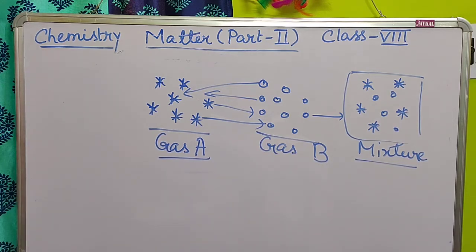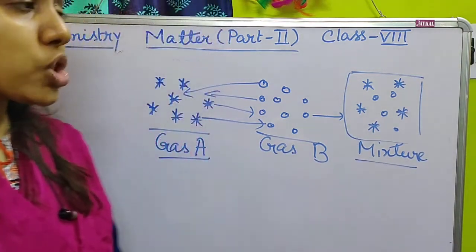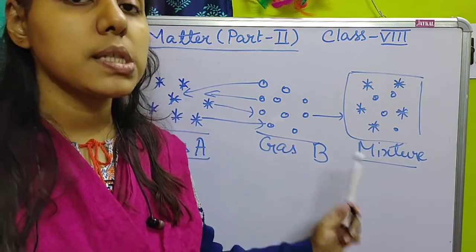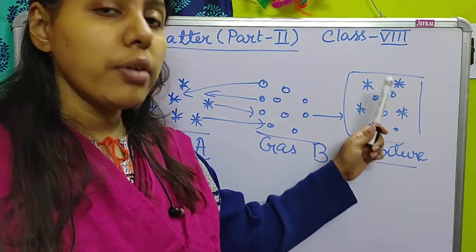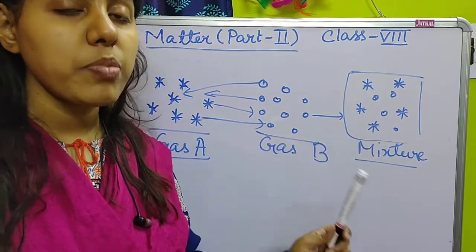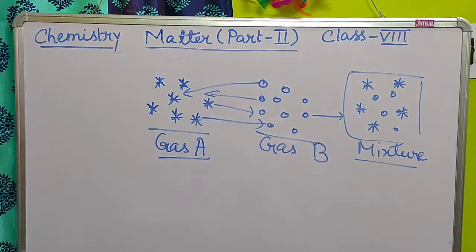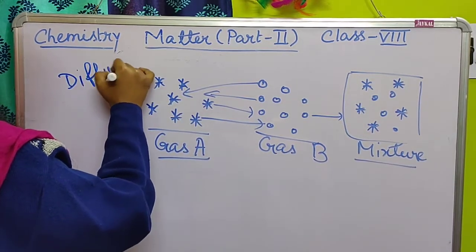This can also be called a uniform mixture, meaning the ratio of these two types of particles is the same in each and every part of the mixture. The process by which it takes place is called diffusion.